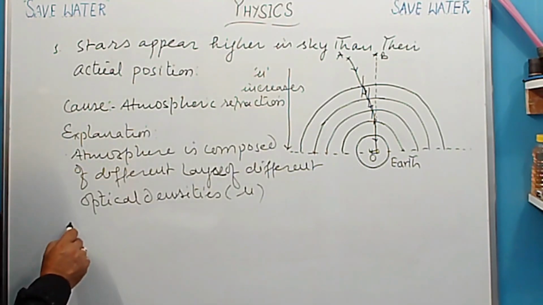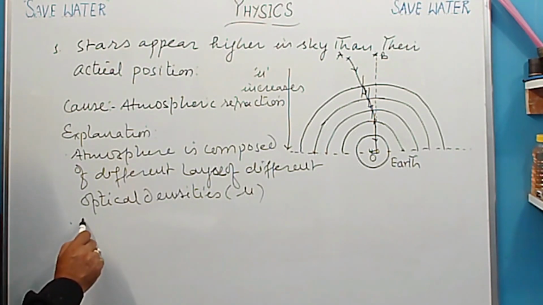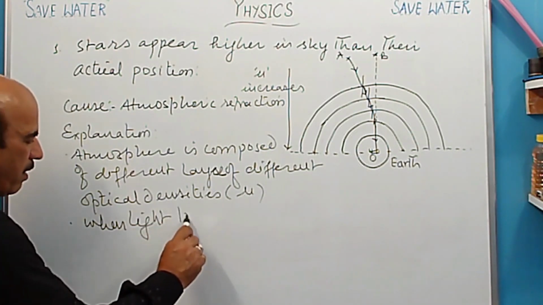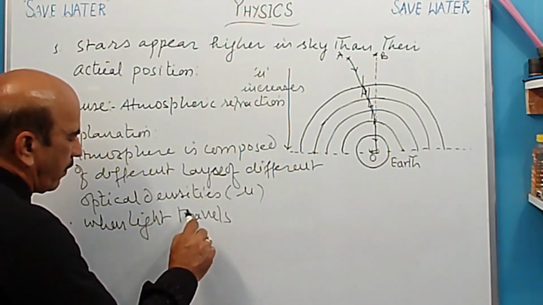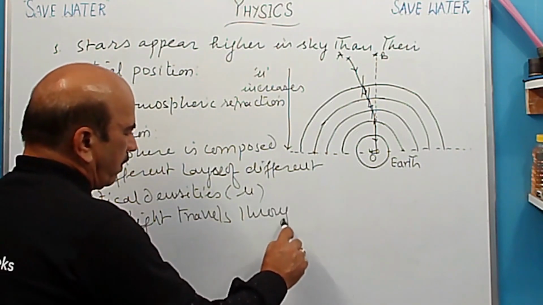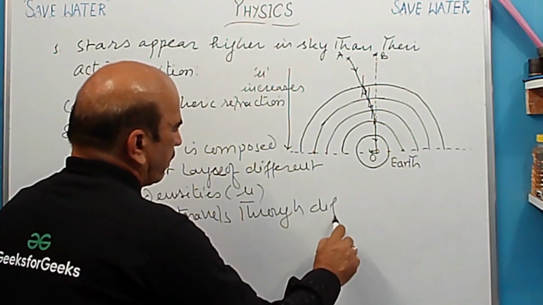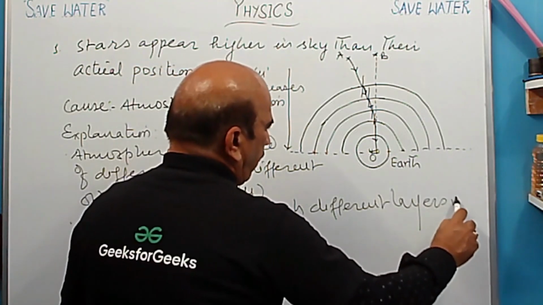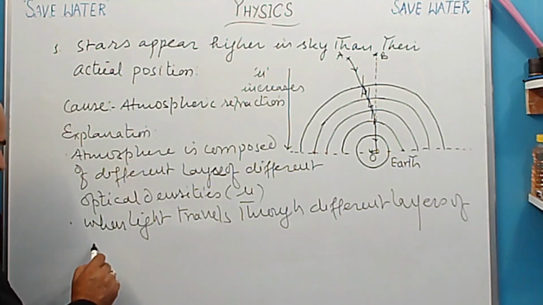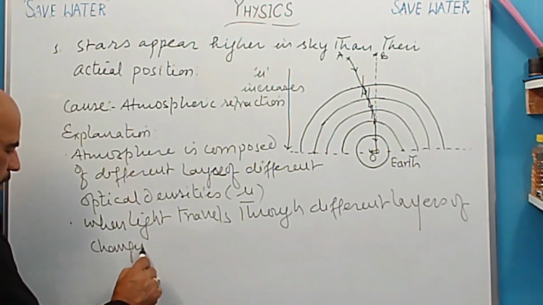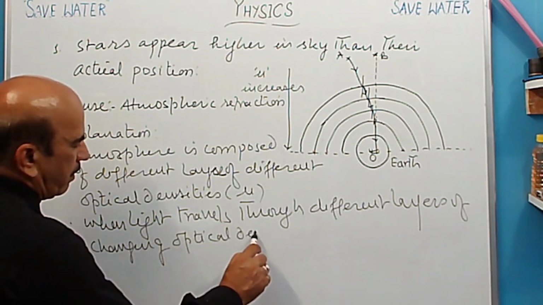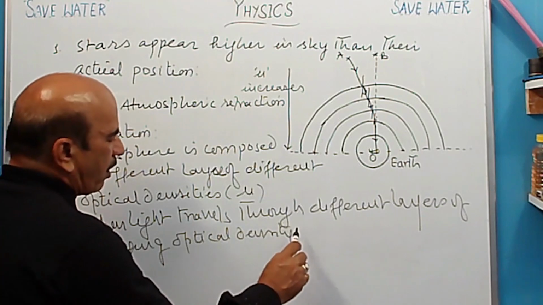Now second point लिखेंगे. So इसमें क्या होगा? तो when light travels through different layers of changing optical density, क्या होगा?